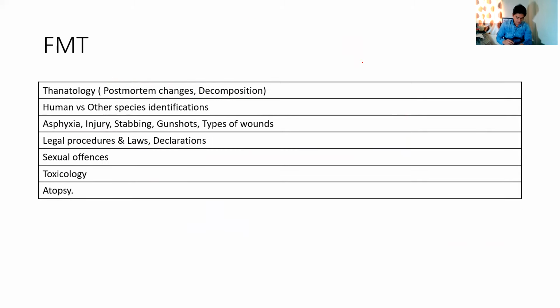Then the last subject from the rank deciding or short subjects is forensic medicine and toxicology. So the first important topic is post-mortem changes, among thanatology and decomposition. Here you have to know the chronology, like what happens after what. You should know the proper order and the timeline, that is, what time it takes for rigor mortis to set in and how it progresses, which is the first organ affected, and which is the last organ affected. A lot of questions are asked in NEET. Then identification of humans and other species, male versus female, difference between the hip bones, again a very important topic.